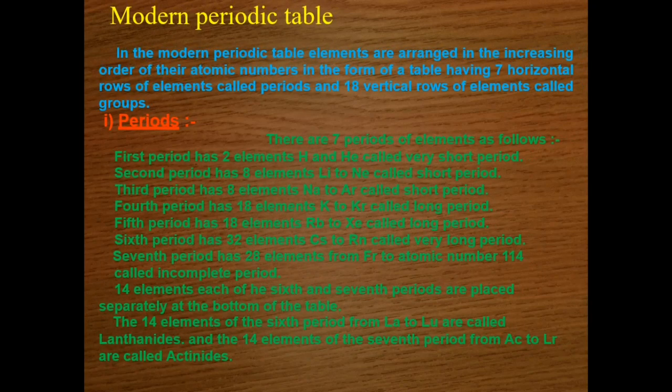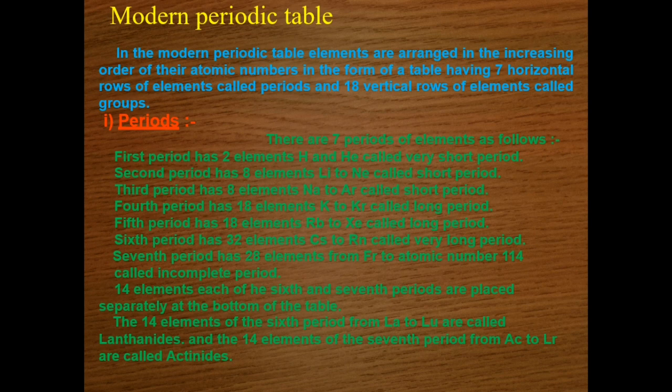Now, let us discuss why the periodicity is observed. When elements are arranged according to increasing atomic number, those having an equal number of valence electrons occur at a regular interval or period. And since the number of valence electrons of elements shows periodicity, that is regular repetition, chemical properties show corresponding periodicity.